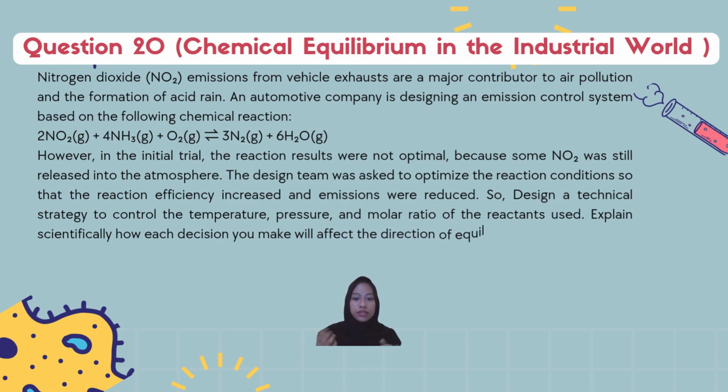So that the reaction efficiency increases and emissions are reduced. So this is a technical strategy to regulate the temperature, pressure, and molar ratio of the reaction used. Explain scientifically how the decisions you make will affect the direction of equilibrium and the result of the reaction.